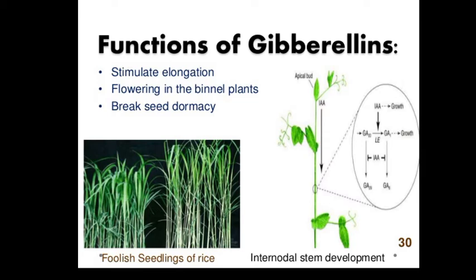It means they also promote growth in plants, growth in fruits. So gibberellin hormone is involved mainly in shoot extension. It elongates the shoots of various plants.